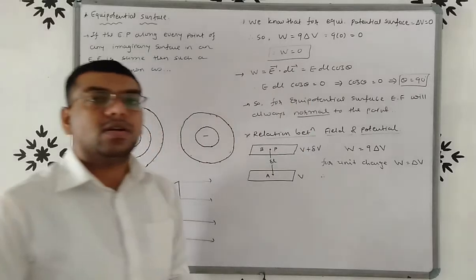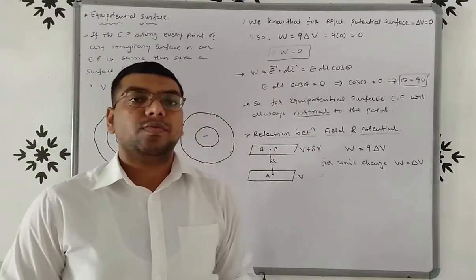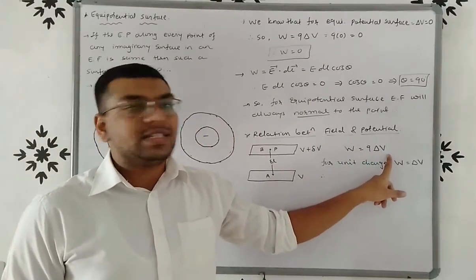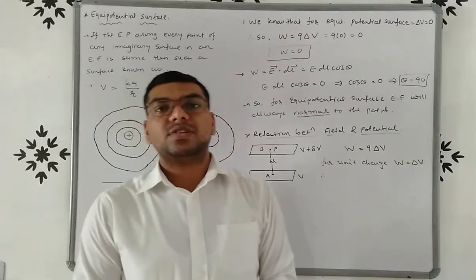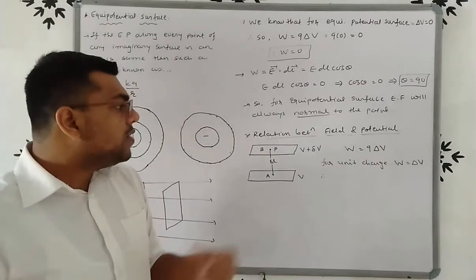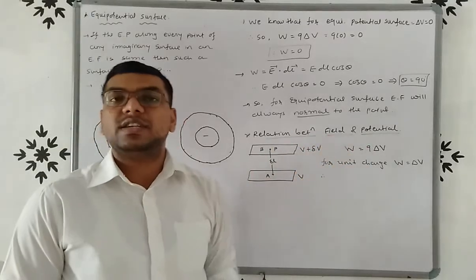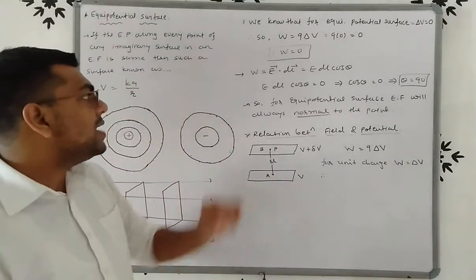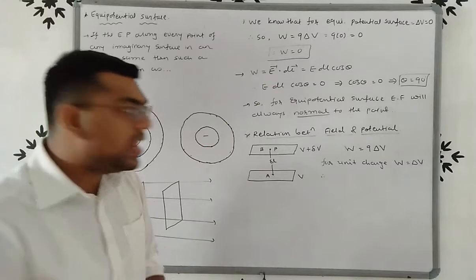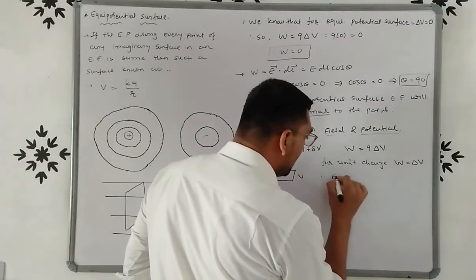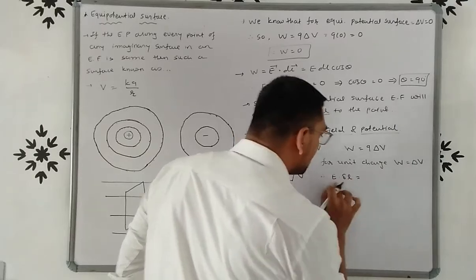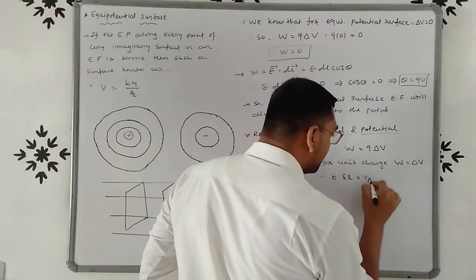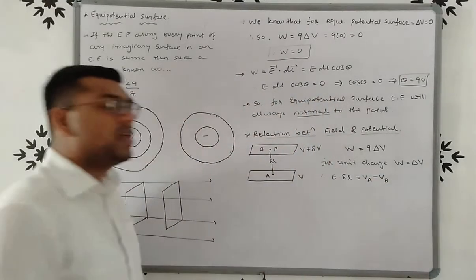So we know that the formula work done, W is equals to Q into delta V. But for unit charge, the value of Q is 1, so W is equals to delta V. Now friends, we want to derive a relation between field and potential. So we know the relation between work done and field. The formula will be like this: W is equals to E dot dl. So W is equals to E dot del L. So E dot del L is equals to delta V, that means VA minus VB, change in potential, right?